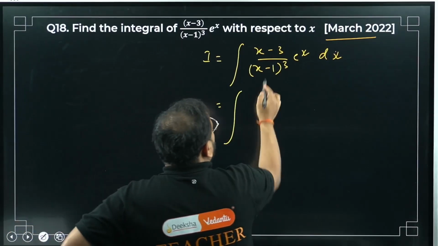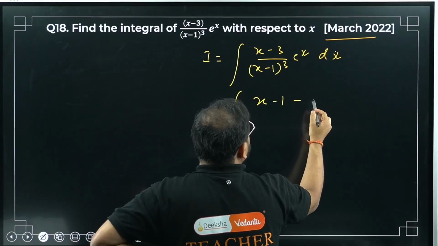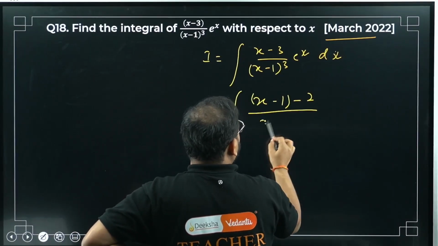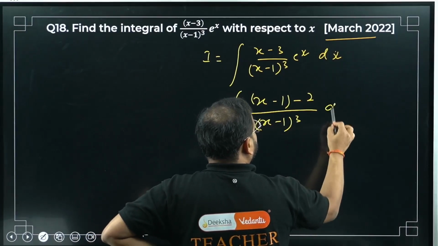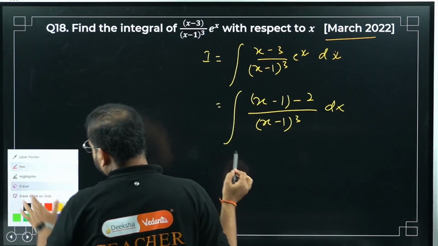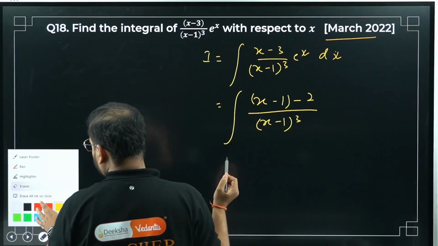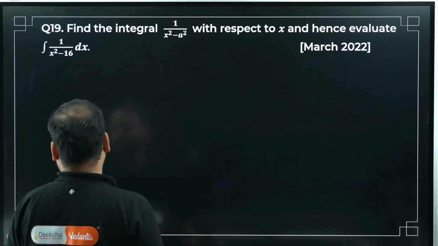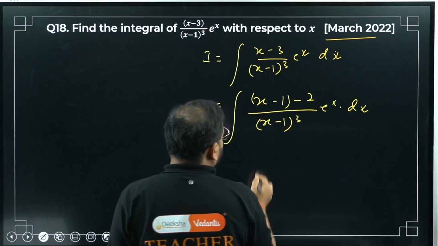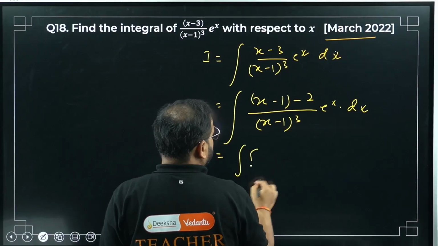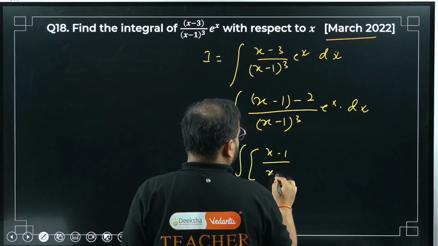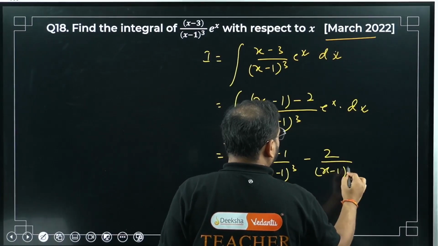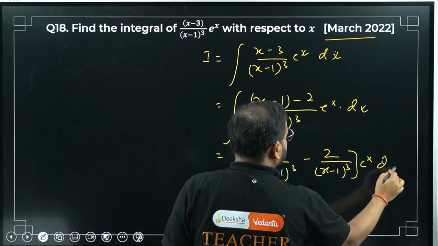Let's see. I need x minus 1, so I'll write here x minus 1 minus 2, club them together and write divided by the whole thing dx, but e power x is also there, I forgot to write that. I also have here e power x with dx. So I can just expand this, getting x minus 1 upon x minus 1 the whole cube minus 2 upon x minus 1 the whole cube, e power x dx. Now quickly check.